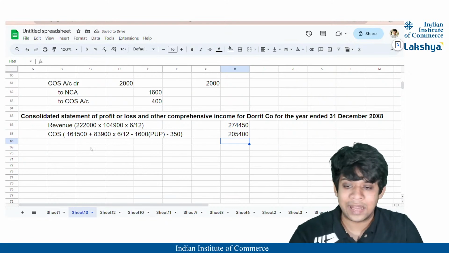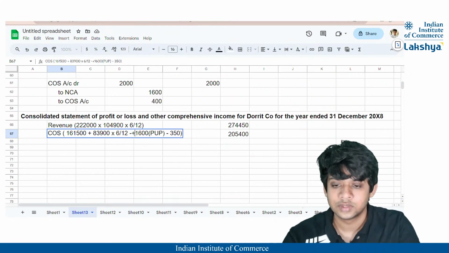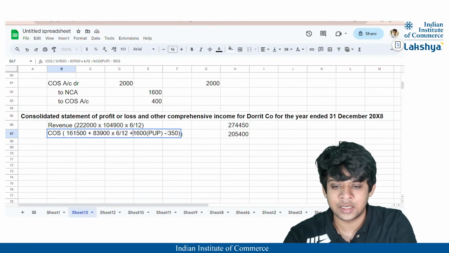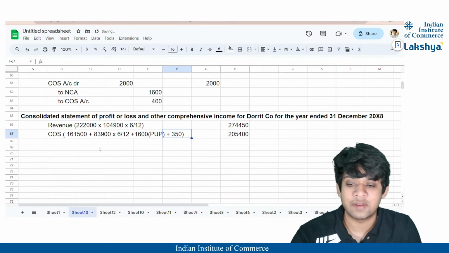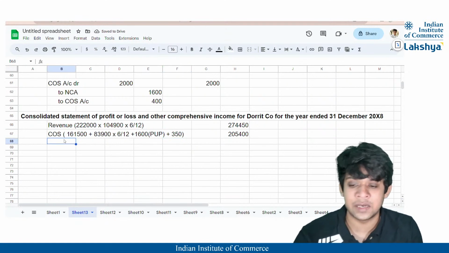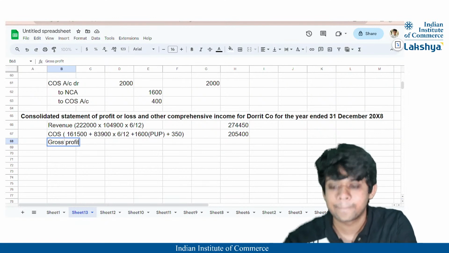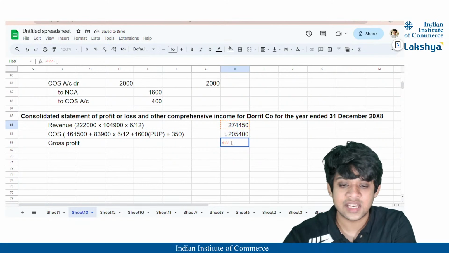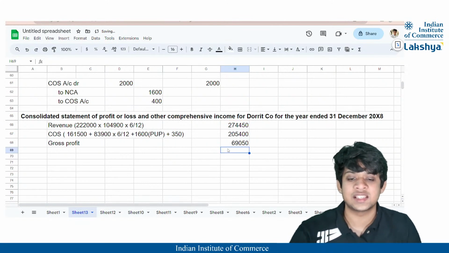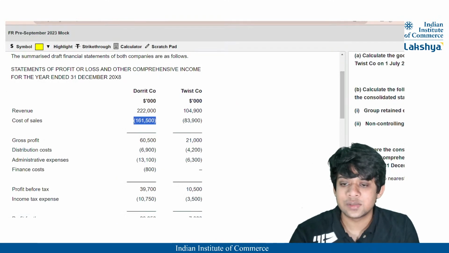So that will be 2,05,400. Because if it is added to the cost of sales, that means technically we are eliminating the unrealized profit. And also for the fair value depreciation, we are adding up that depreciation. So our gross profit, which is the revenue minus the cost of sales, will be 69,050, right?